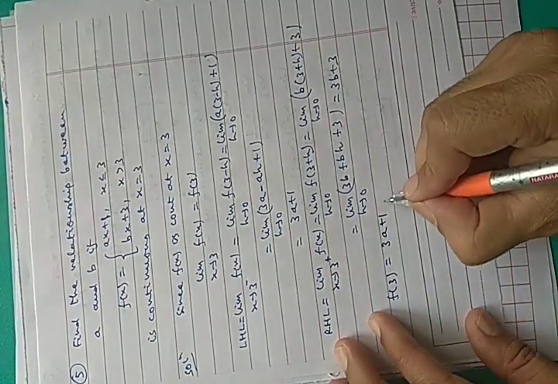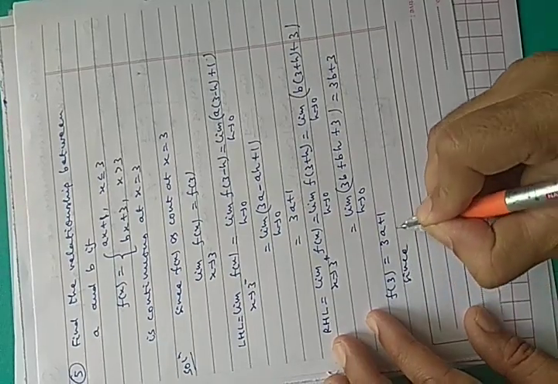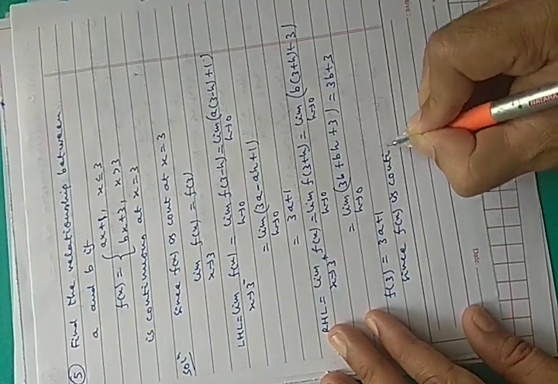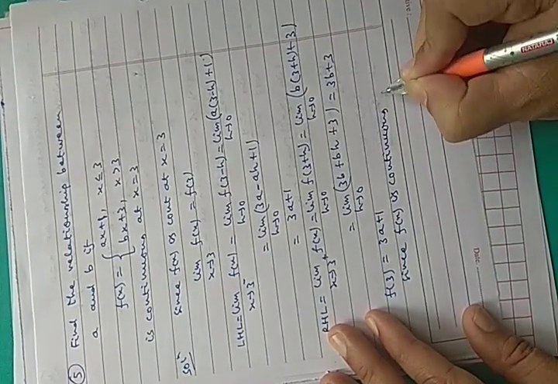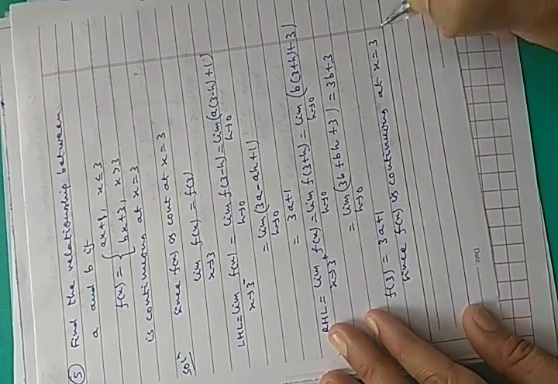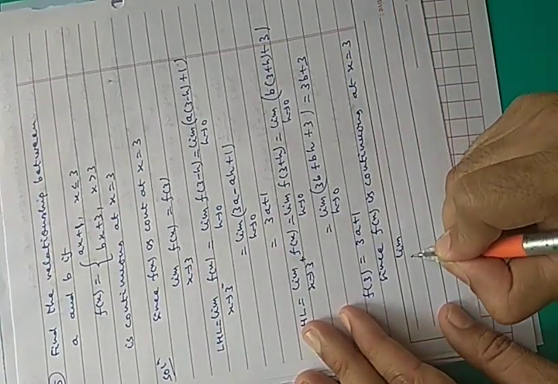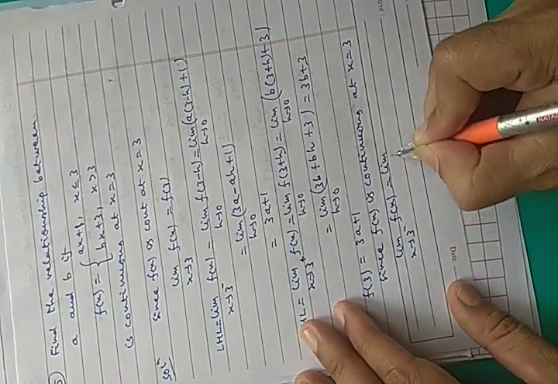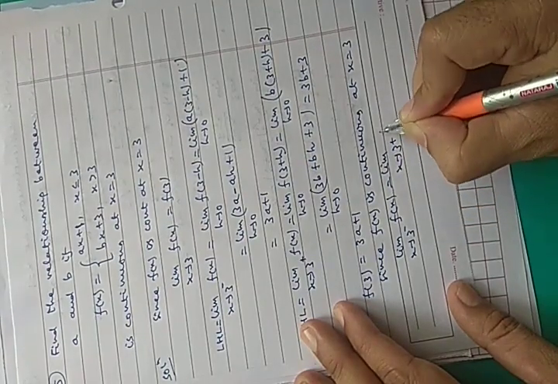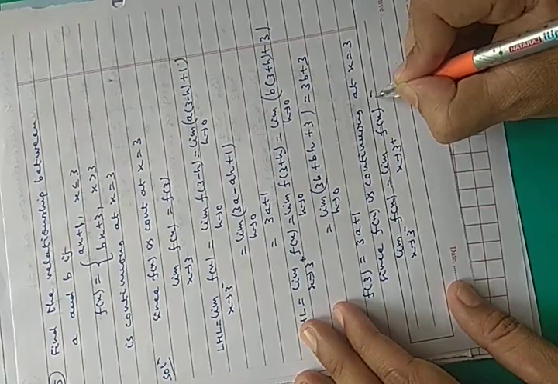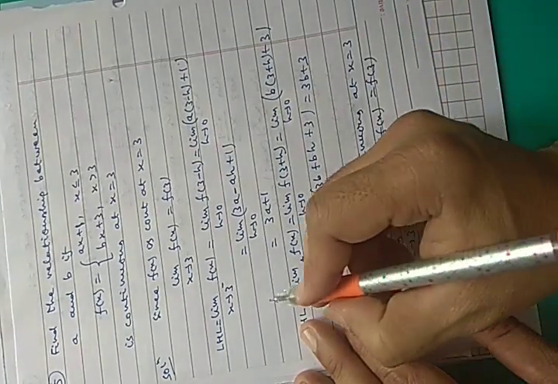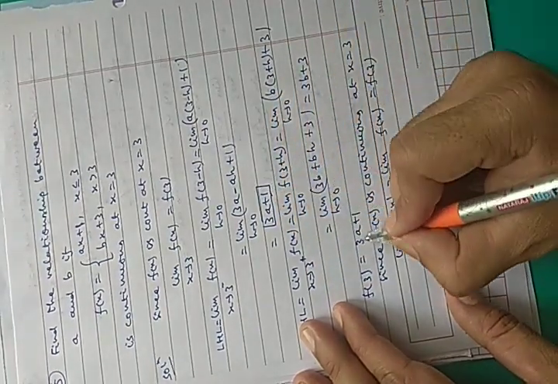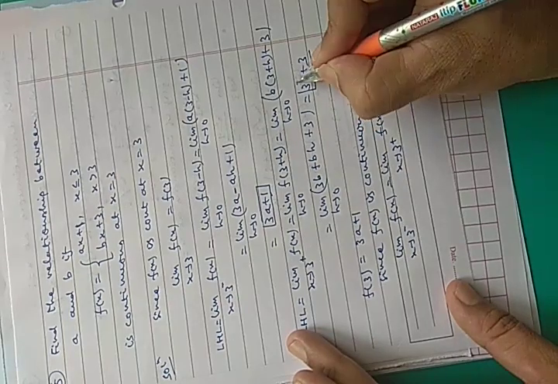Okay. Now, since f(x) is continuous at x equals to 3, so limit x approaches to 3 minus f(x) equals to limit x approaches to 3 plus f(x) and equals to f(3). So what you are getting? Limit x approaches to 3 minus f(x) is 3a plus 1, 3 plus f(x) is 3b plus 3.